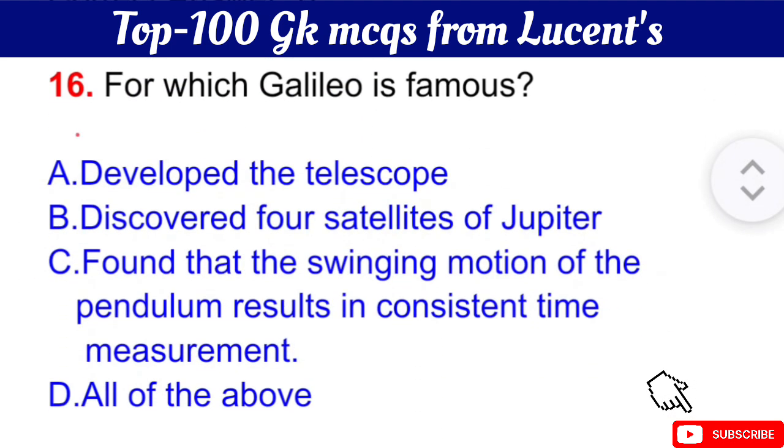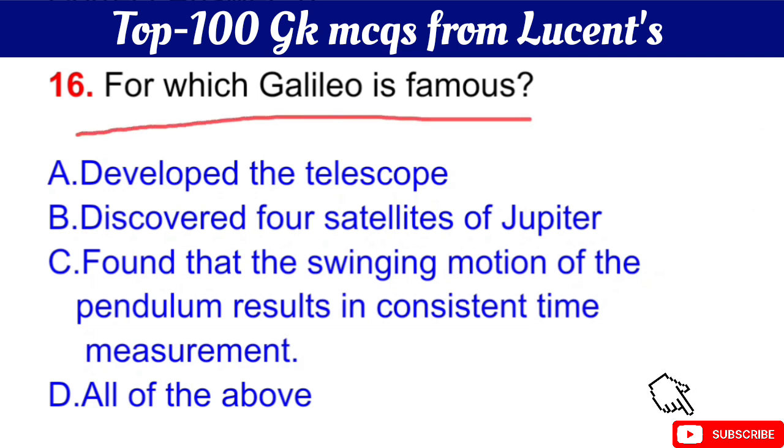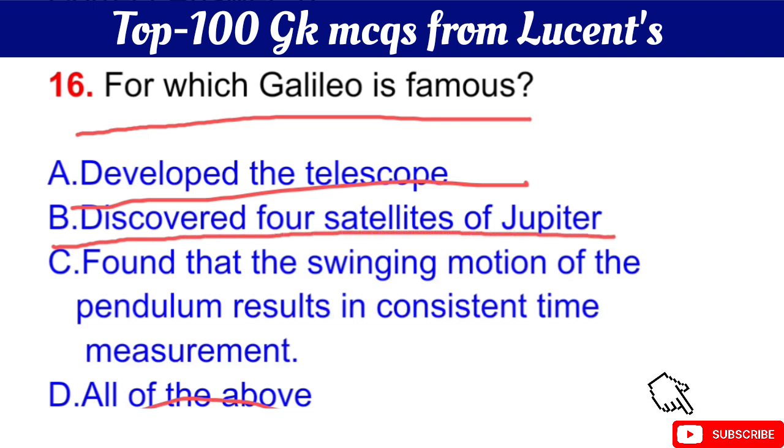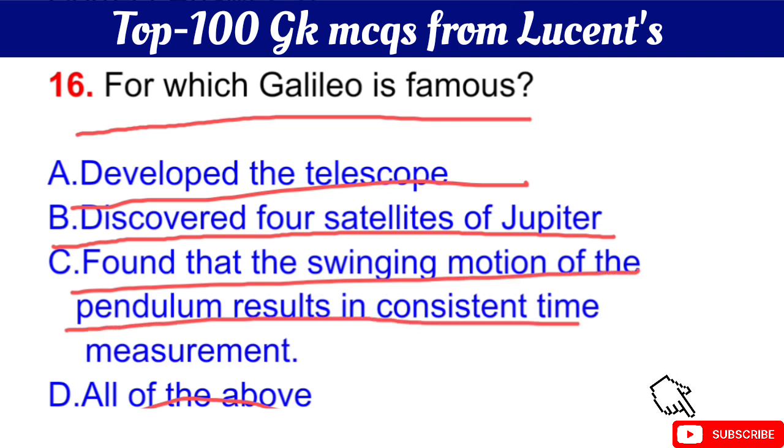Question number 16 is, what is Galileo famous for? The right answer is option D, all of the above. Okay, he developed the telescope, he discovered the 4 satellites of Jupiter, and he found that the swinging motions of the pendulum result in constant time measurement.